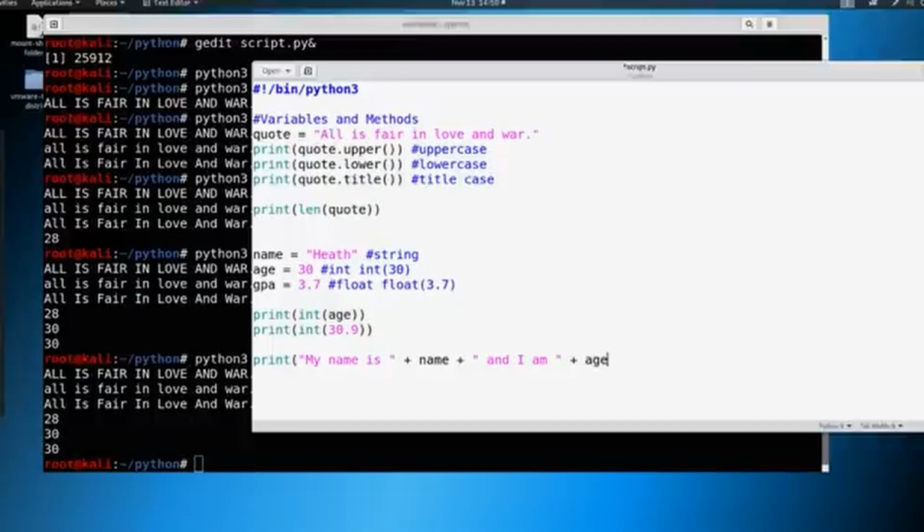So we're going to say age, and we'll say space "years old". And let's save this here like this, and I'll give you a second to catch up. So again, we're adding a space in the beginning, space at the end here, just so that we have the syntax right, or else it's going to all bunch up together.